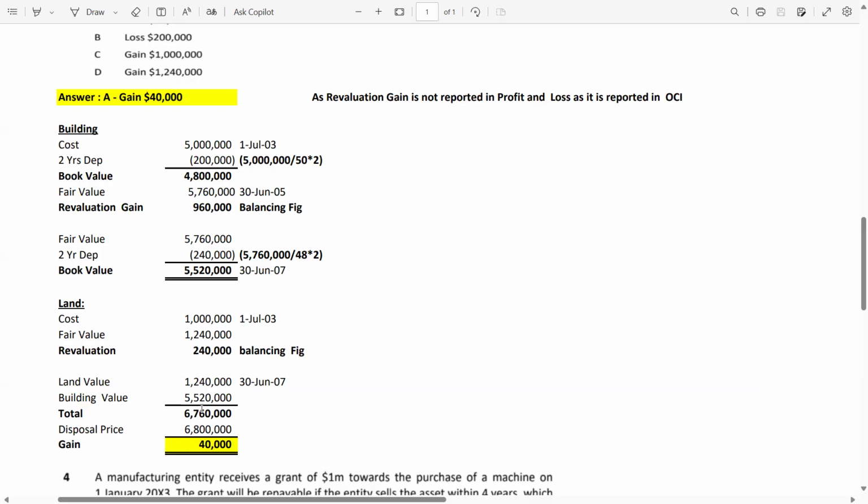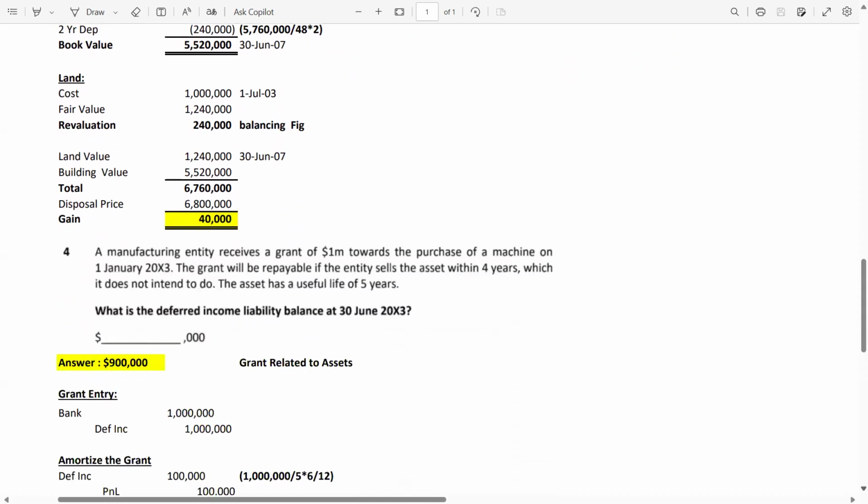So the total value at the 30th June 2007 is 6.76 million. Now the disposal proceeds is 6.8 million. So of course there is a gain of 40,000. That's why the answer is A, 40,000. Hope you guys are getting it. Now guys, we are done with the PPE questions.